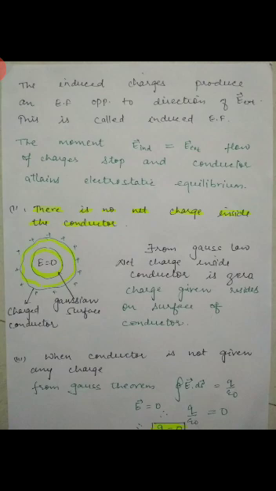The third is when the conductor is not given any charge. Okay, so from Gauss theorem, closed integral of E dot ds is equal to q upon epsilon naught, and as we know E is equal to 0, so we put it here. So what we get, q upon epsilon naught is equal to 0, or simply q is equal to 0. So inside the conductor, one thing is clear, that electric field is 0, and due to electric field being 0, the charge is also 0 inside it, right?